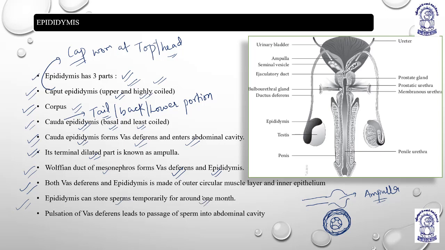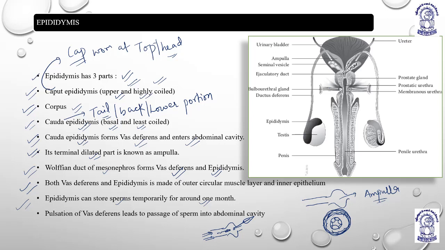I already explained. Okay. The vas deferens, it pulsates, means the movement. The vas deferens continues to form a dilated portion, ampulla. It pulsates, means it puts pressure from the back so that sperms can move. Right? So vas deferens basically provides a pulsation force so that sperms can move further. Okay. So pulsation of vas deferens basically passes the sperm into the abdominal cavity.